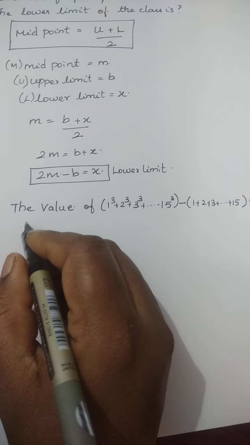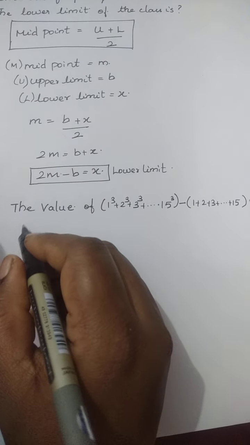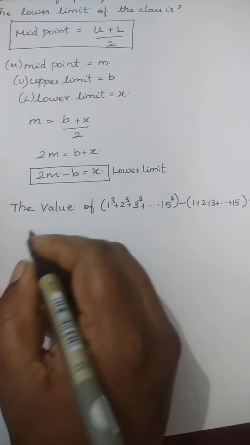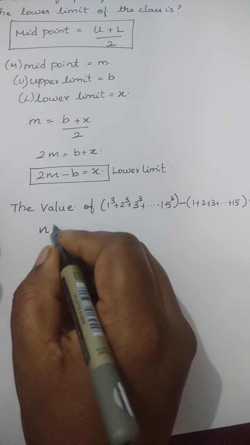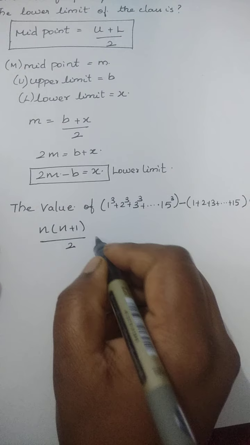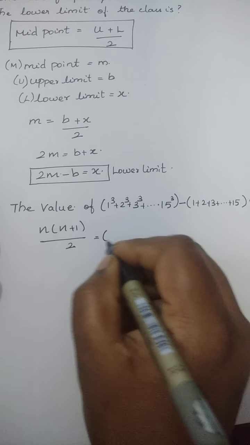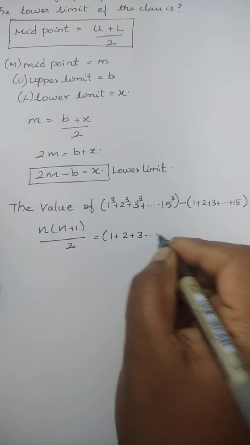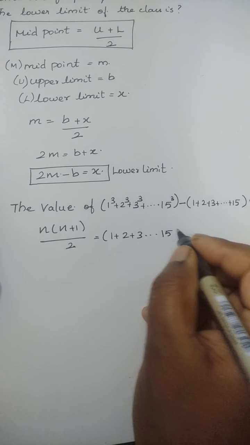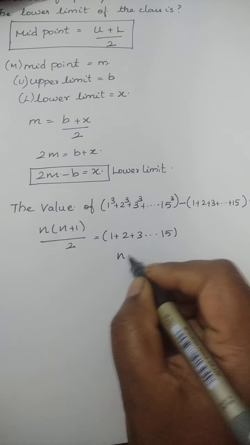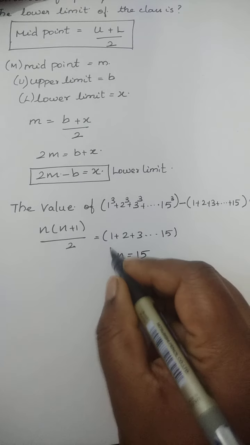continuous numbers. n into n plus 1 divided by 2. This is the formula for 1 plus 2 plus 3 and so on up to 15. Okay, here n is nothing but 15, the last number.